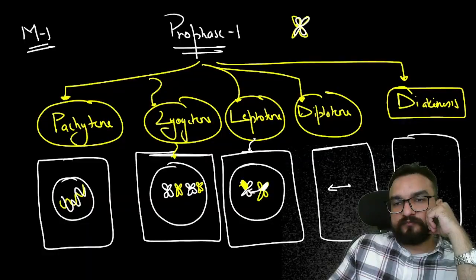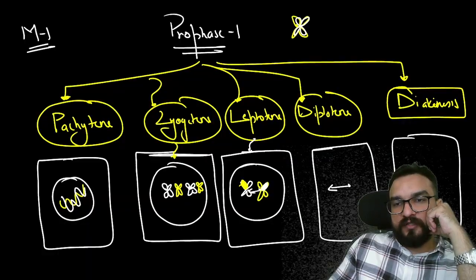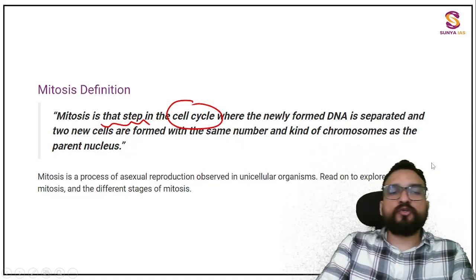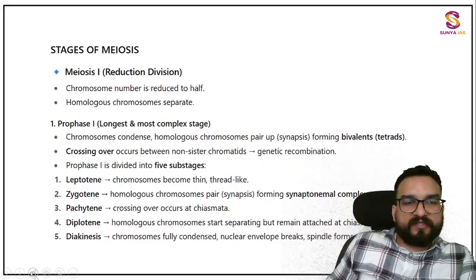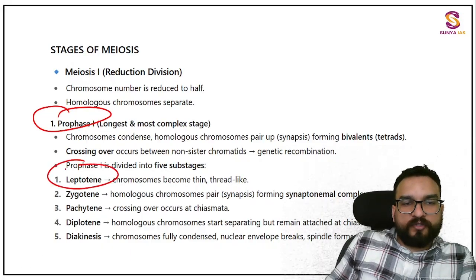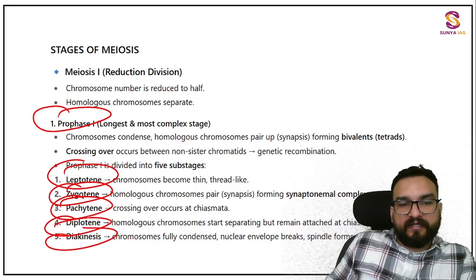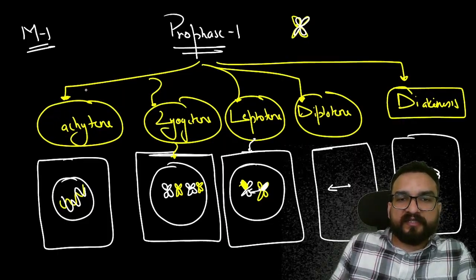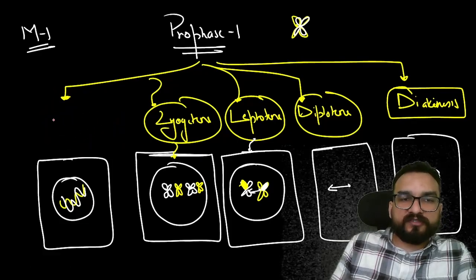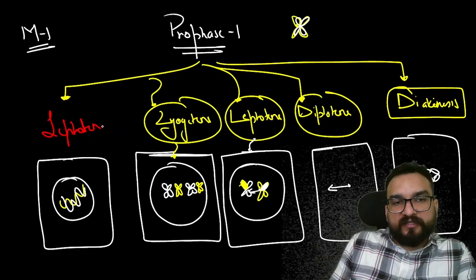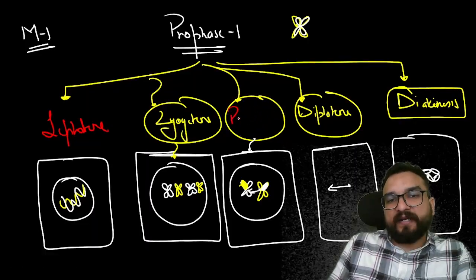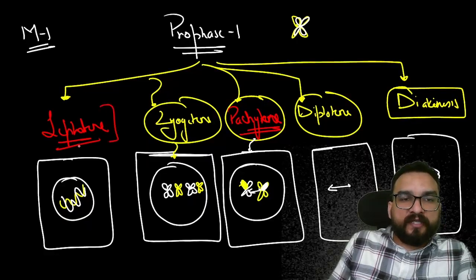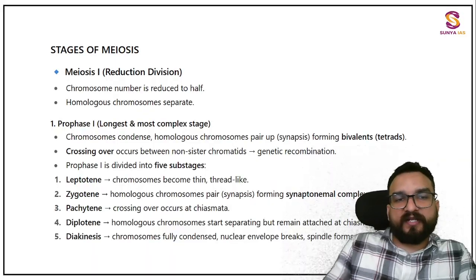I'll be showing you like this. Let me show you if I have a diagram, otherwise I'll show you in animation. So see this particular part over here: prophase is divided into leptotene, zygotene, pachytene, diplotene and diakinesis. Look, I got confused over here. Leptotene should be first, L becomes first. And this crossing over is happening in pachytene. I'm really sorry, pachytene, I got confused. Please correct it here: leptotene, zygotene, pachytene.